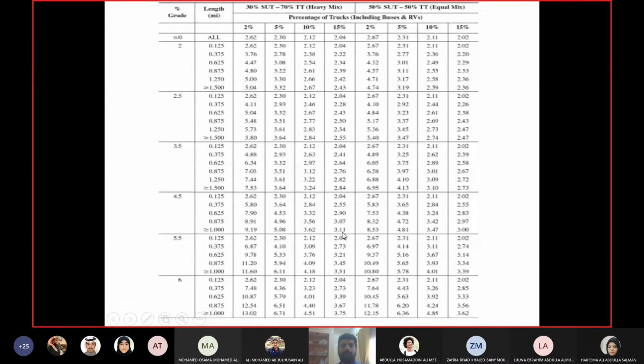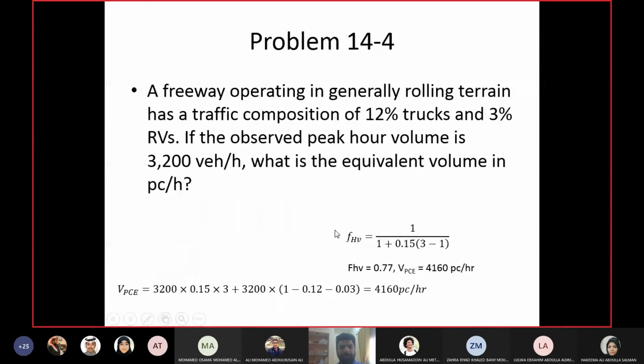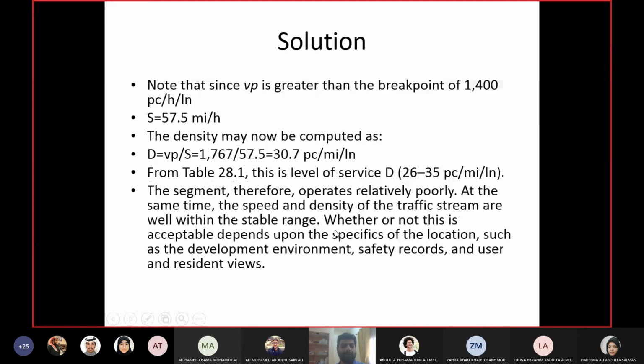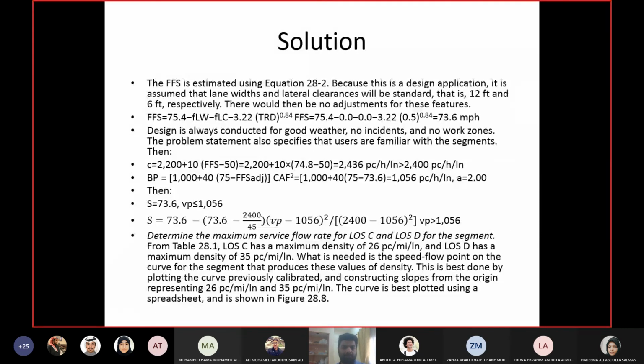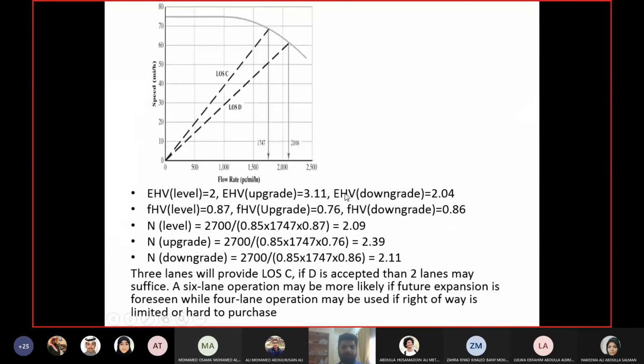For the downward gradient, I told you to take the value for 0%, so that is 2.04. So I have 3 values of EHV: one for level terrain, which is 2, one for the downward condition, which is 2.04, and one for the upward condition, which is 3.11. So 3 values of EHV mean 3 values of FHV as well. I've already shown you the equation for FHV.